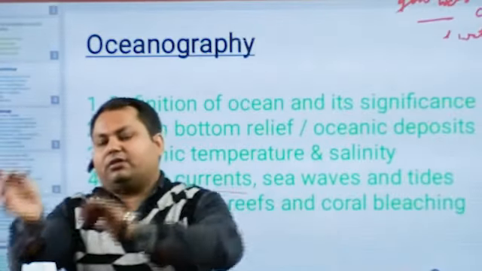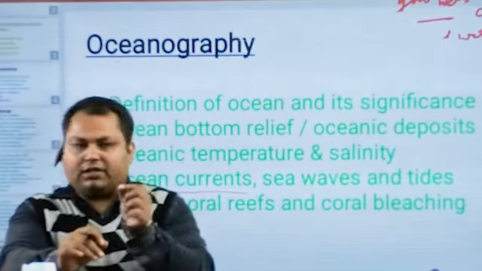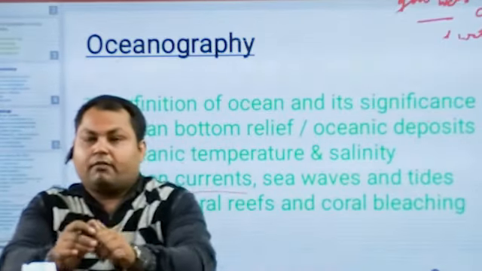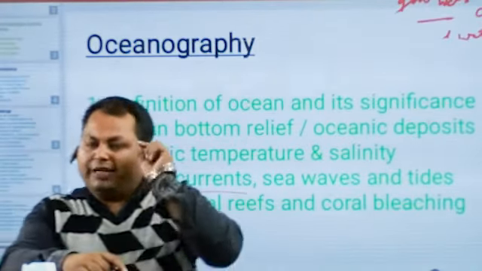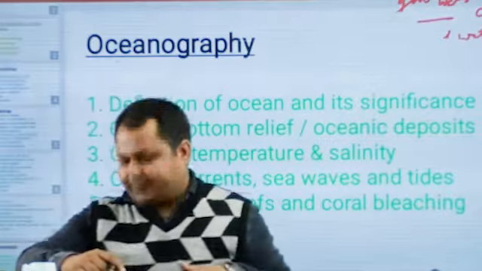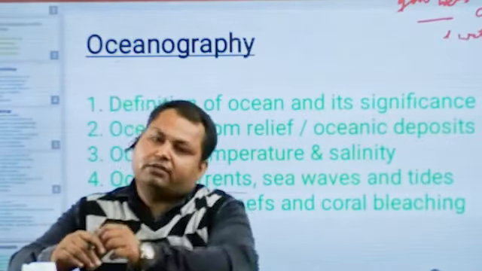It is similar to the rivers flowing on the continent, right? The main cause of the origin of oceanic currents is considered to be water level difference and the rotation of Earth.